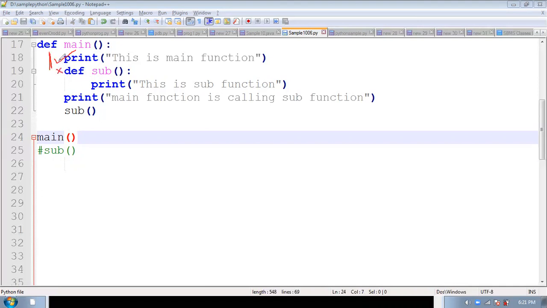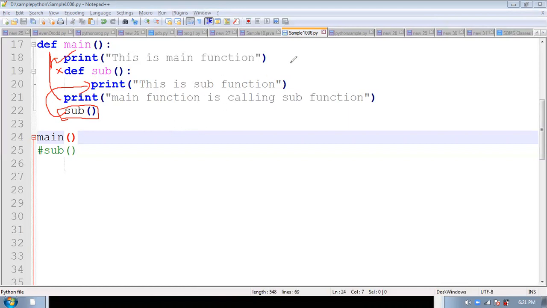Now directly the control will go here: main function is calling sub function. Whenever the main function calls this sub function, the control will go inside the sub function. Whatever code we have inside the sub function will be executed. So here you will get: this is the sub function.